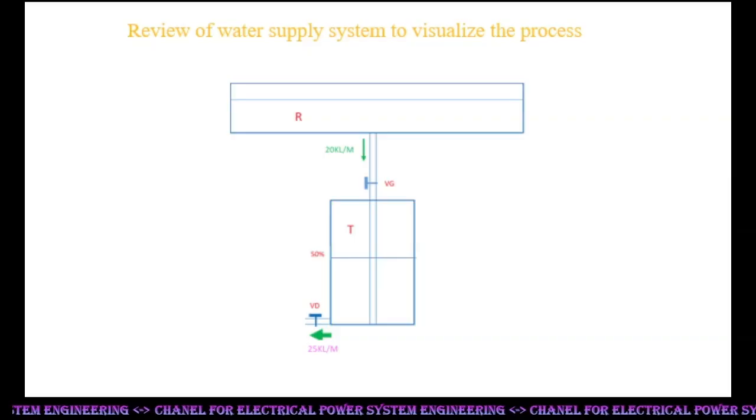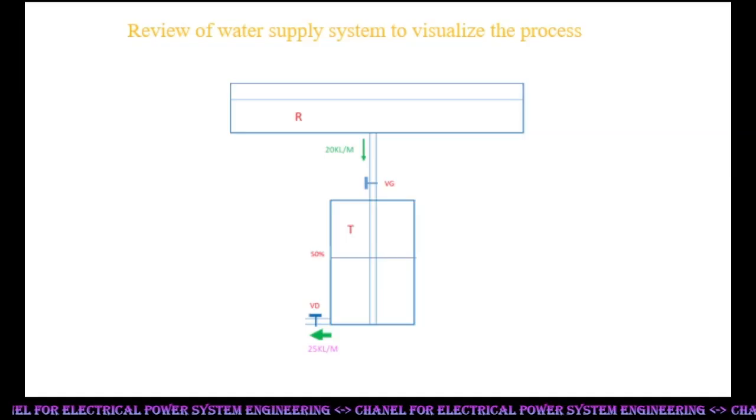Here, can we estimate when the tank will be empty? The obvious answer seems to be after 200 divided by 5 equals 40 minutes.